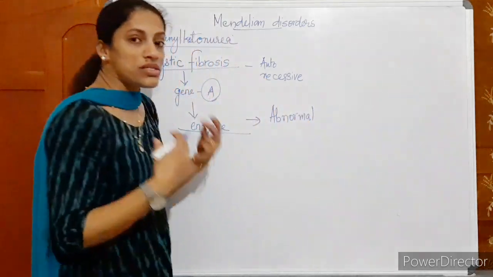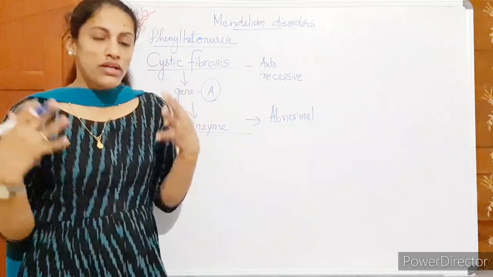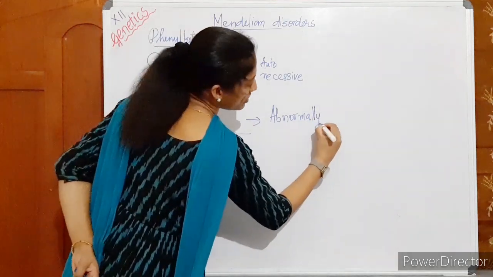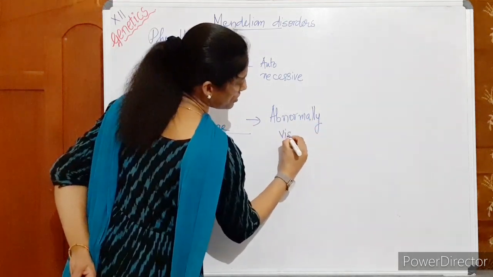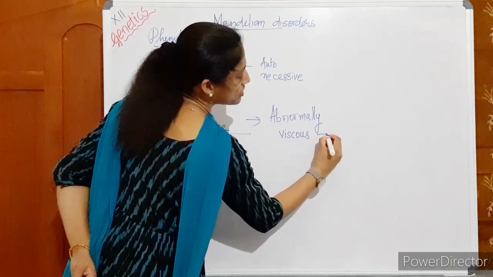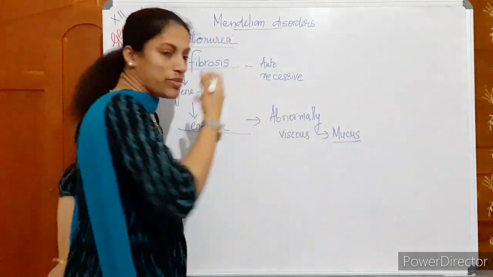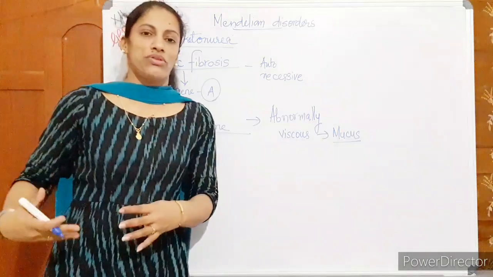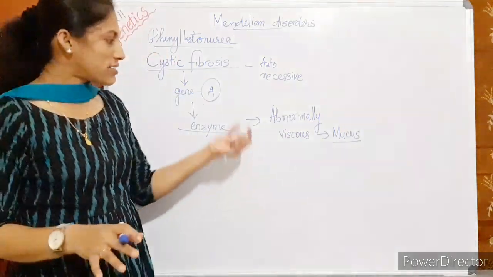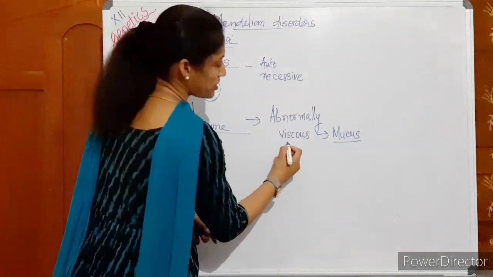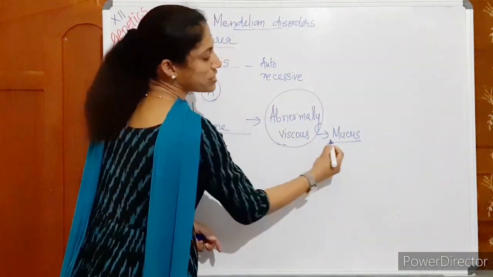We know mucus is very important in our body for resistance and other purposes. And what happens is its viscosity is affected. The mucus deposits of the body throughout the alimentary canal and our gastrointestinal and reproductive tract, everywhere mucus is there, that all mucus quality is affected. It becomes abnormally viscous.